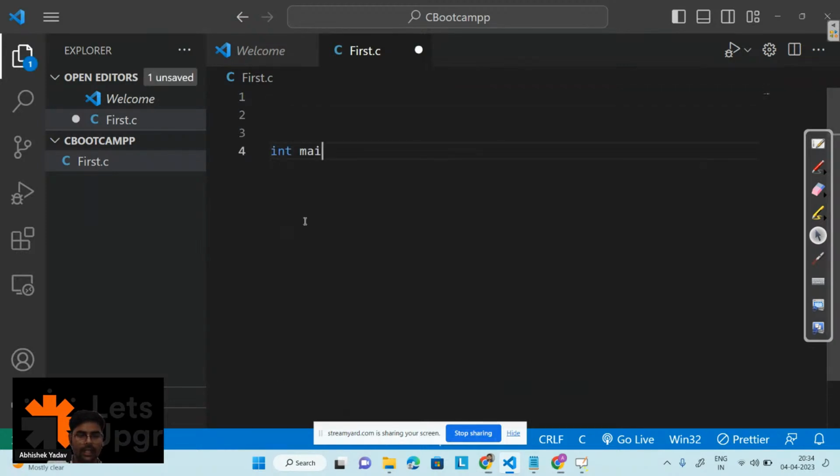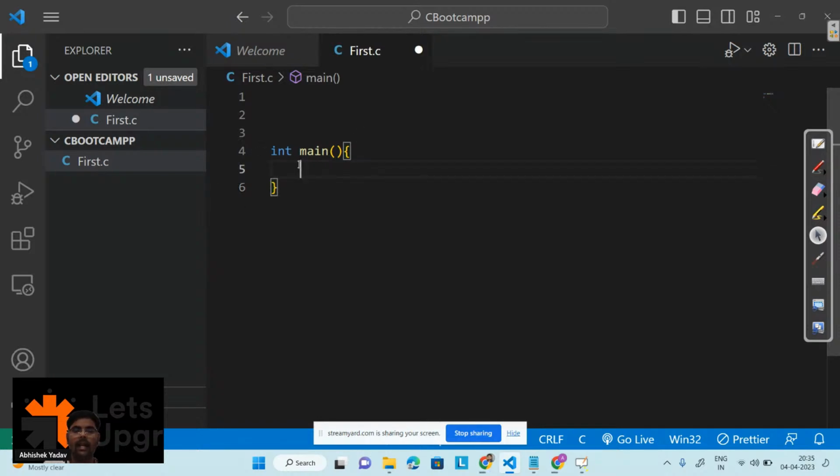Here the entry point is int main, and this is a function. We will be discussing what a function is, what its use is, and how to create a function. But right now, just keep in mind that this is a way to create a function, and this is the main function from where the execution will start.